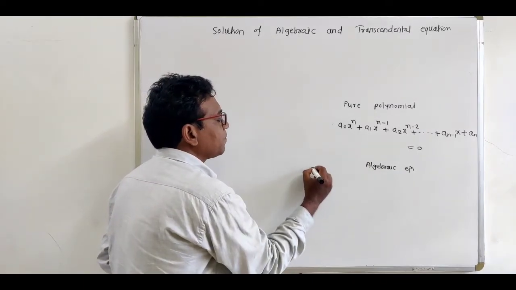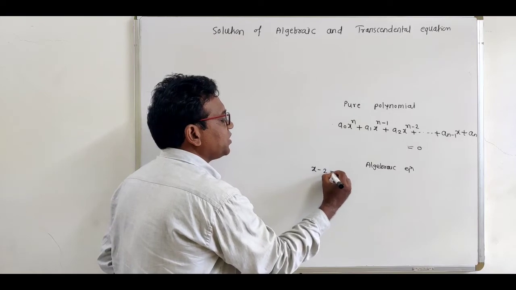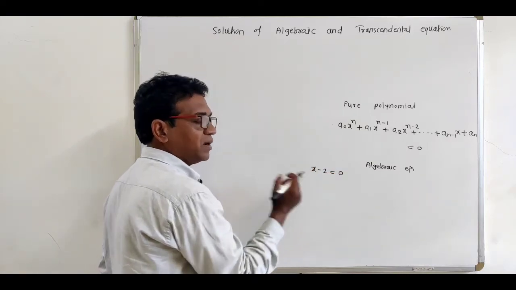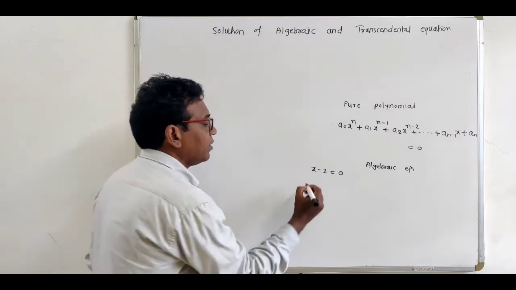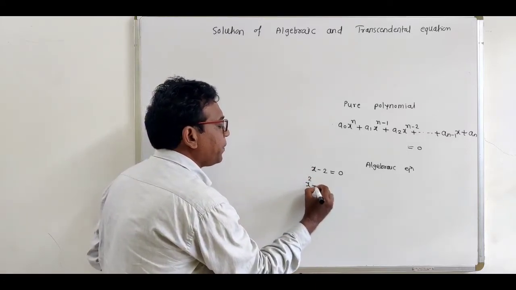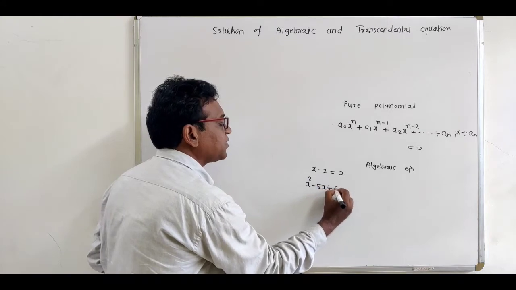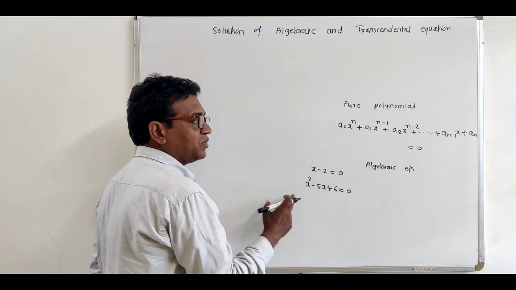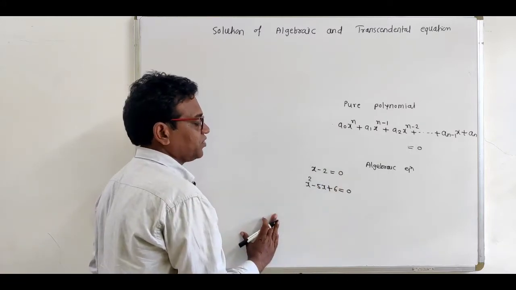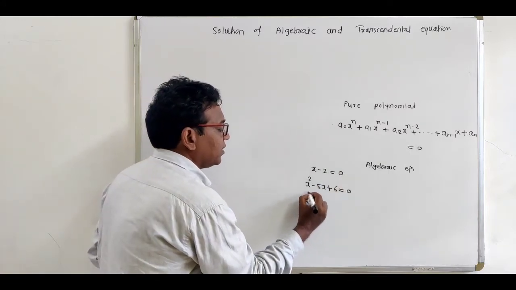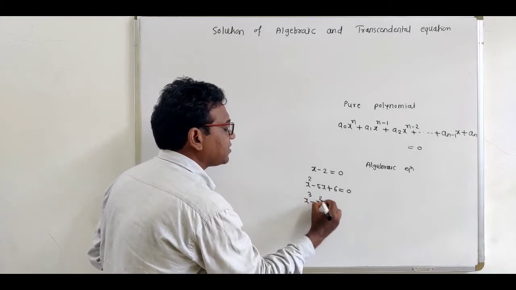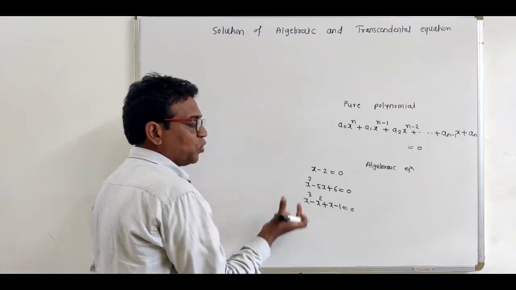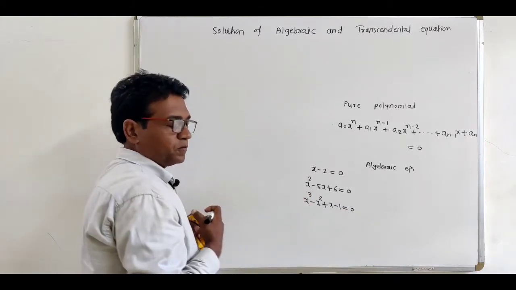For example, x minus 2 equal to 0, this is the algebraic equation with degree 1. Consider second example, x square minus 5x plus 6 equal to 0. This is the algebraic equation with degree 2. This is called the quadratic algebraic equation. This is the third example, x cube minus x square plus x minus 1 equal to 0. This is the cubic algebraic equation.